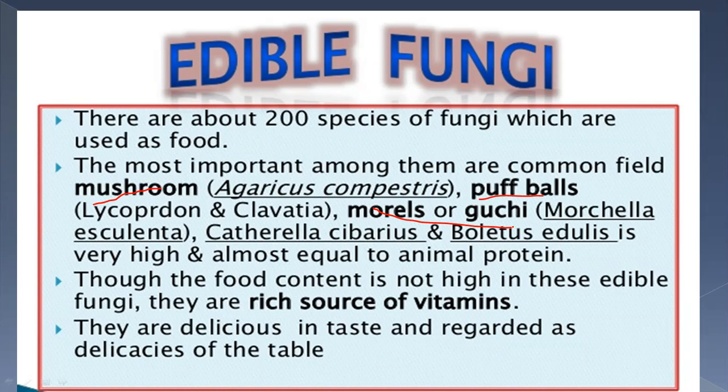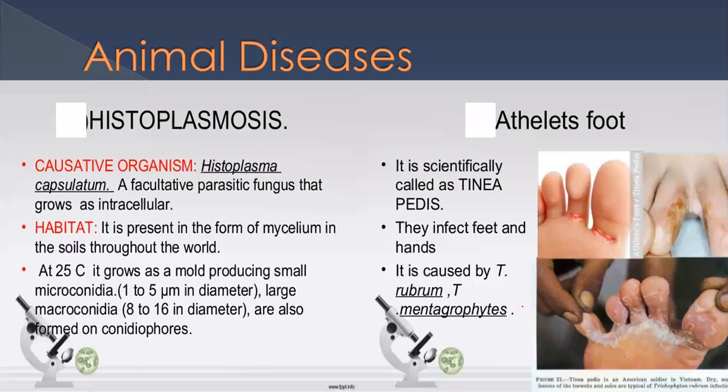So there are laboratory tests for whether they are poisonous or edible. In the market, just check the tag for what type of fungi it is, because it is a rich source of vitamins, and the taste is delicious.